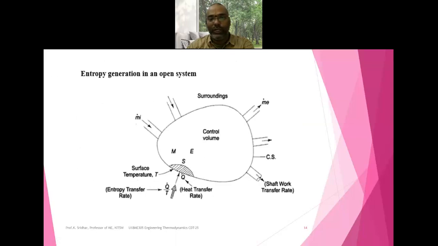Now, the entropy generation in the open system. We studied that an open system is nothing but a control volume, whereas control mass leads to the closed system as well as the isolated system. Because it pertains to the open system, mass transfer takes place as well as energy transfer. That is the meaning of the open system. The same thing you can observe here: the mass inlet and mass outlet, the inlet and exit. So mass transfer is taking place as well as energy transfer within this system.